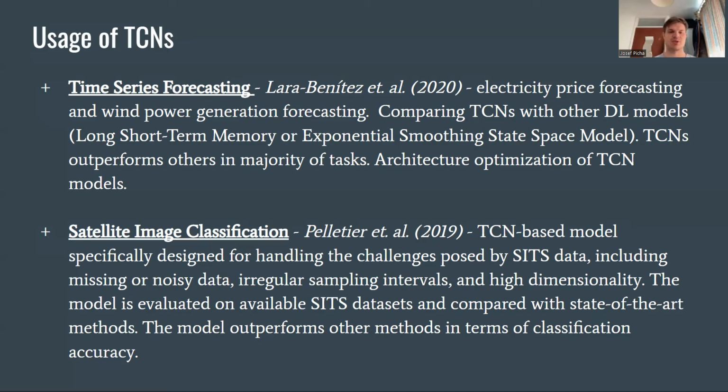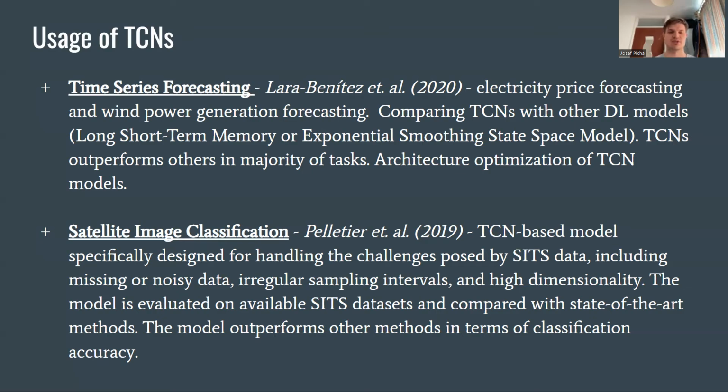The second research paper is about satellite image classification. In this paper, the authors proposed a TCN-based model specifically designed for handling the challenges posed by SITS data, including missing or noisy data, irregular sampling intervals, and high dimensionality. The model takes advantage of the TCN's ability to capture complex temporal patterns and dependencies in the data.